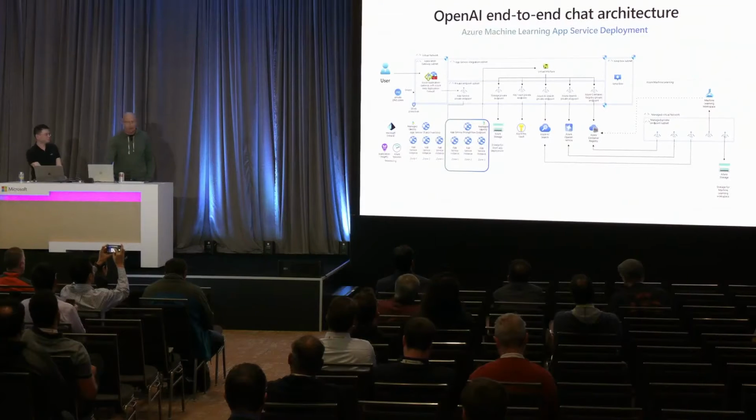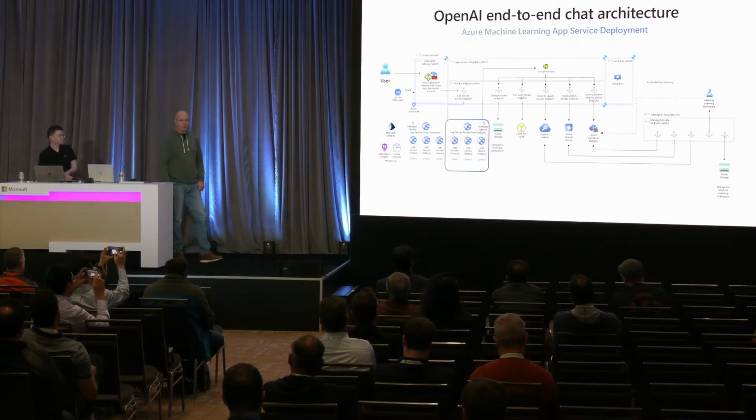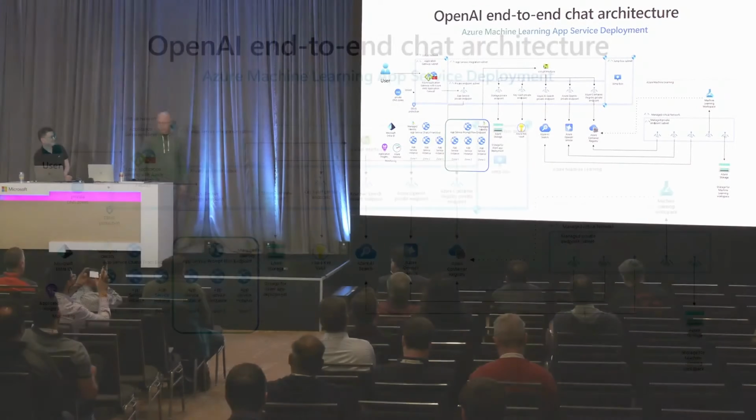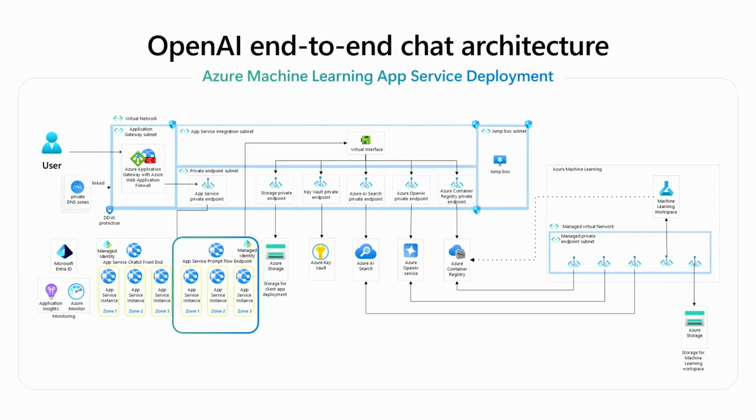involved. So Rob, I believe this is the first step that you're talking about, and this all involves the infrastructure. This is all about the infrastructure. We've got more infrastructure to talk about. We've got a second architecture that we can use. You'll remember before, the prompt flow code was deployed inside of the machine learning workspace. But here it's deployed in app services. And we're going to cover why you might follow this architecture in just a minute.